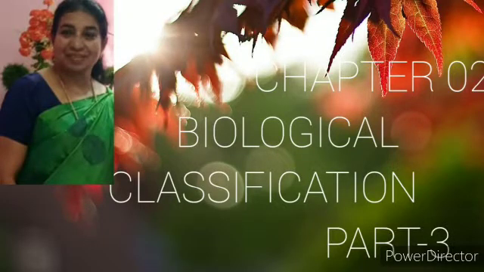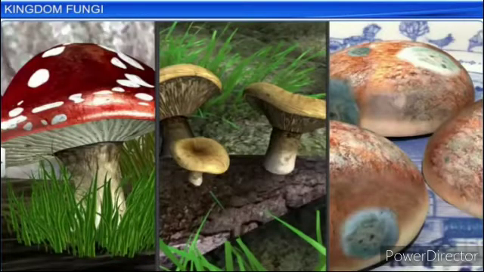Last class, Part 1, we discussed the biological classification proposed by R.H. Whittaker, the five kingdom classification. Then we discussed the kingdom Monera and kingdom Protista. In today's class, Part 3, we are going to discuss the kingdom Fungi or the kingdom Mycota.